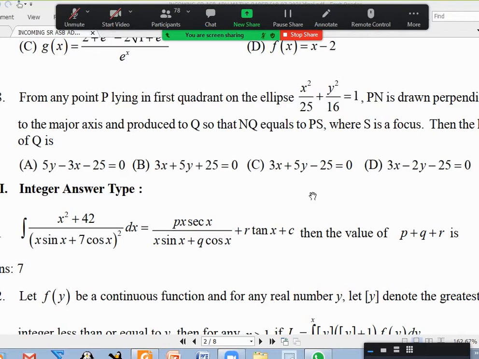There is another problem. There may be 4 answers. You know why? As I said, Q you can take up or down. Similarly, you can take S on the right or on the left also. Sir, S is given on the positive x-axis. Where is it mentioned? Oh, not here, but in the paper given to you. Okay, then it's okay. So the eighth one, answer C.